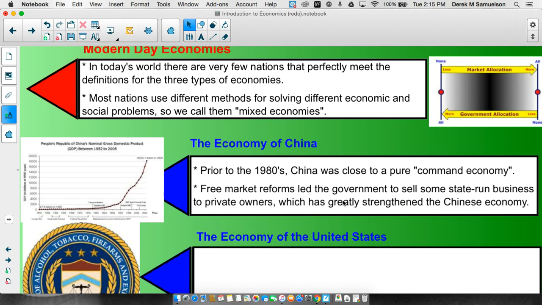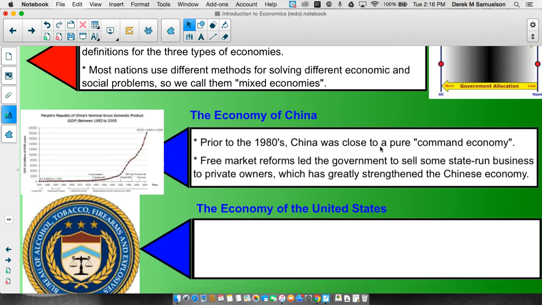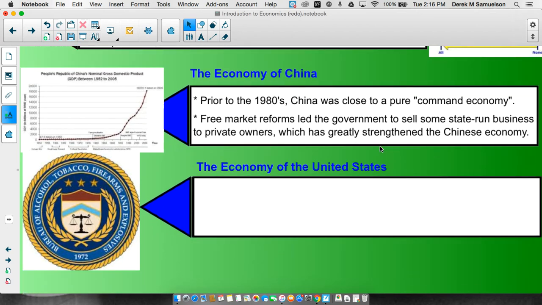Now, free market reforms in China led this government to sell off some, not all, but a good amount of their state-run businesses to private owners. This strengthened the Chinese economy incredibly. If you look right here, the total value of the Chinese economy through the 1960s, 70s, 1980, and then we get to 92, and then 2004. And if we were to continue this, we're looking at a very, very strong economy in China. By most measures, China is the second strongest economy in the world behind the US.